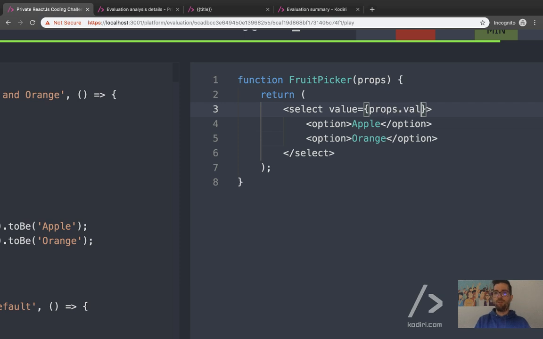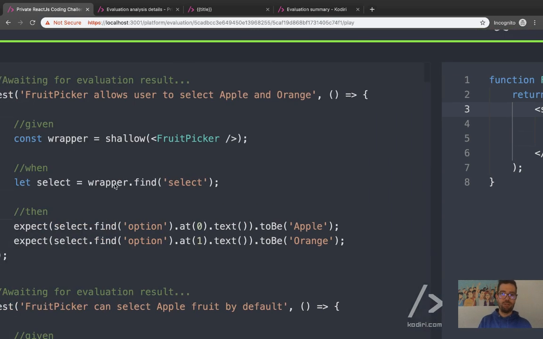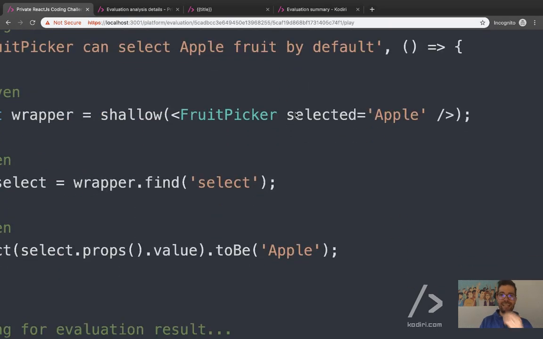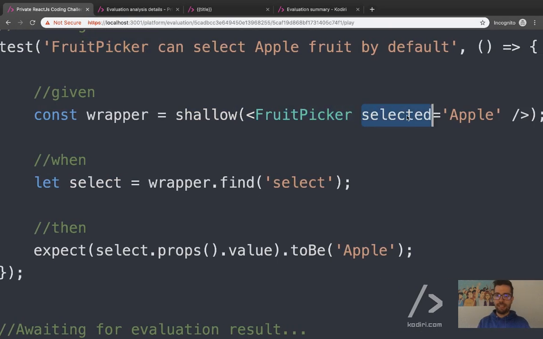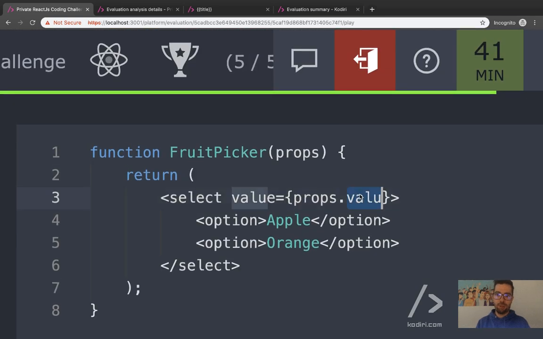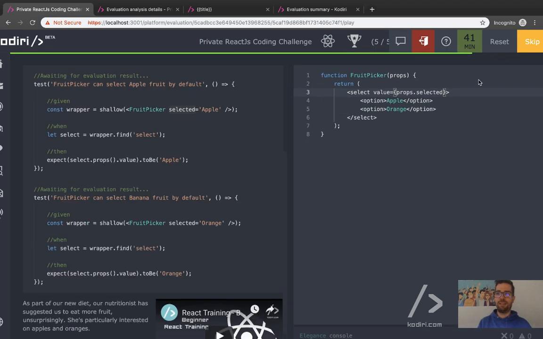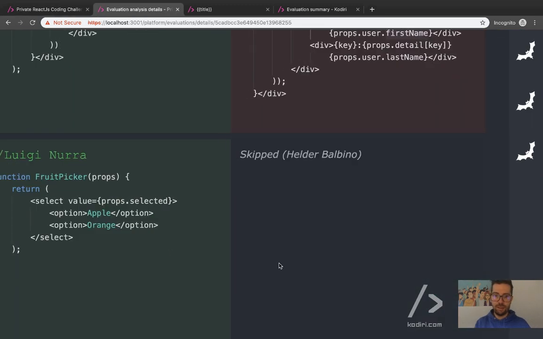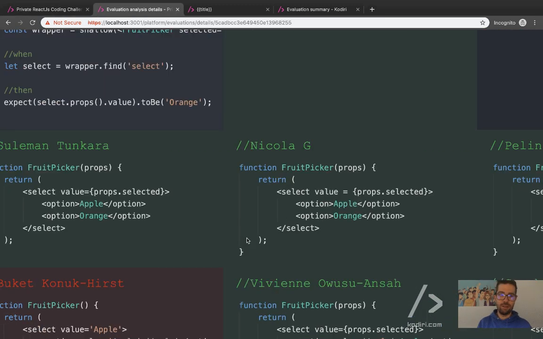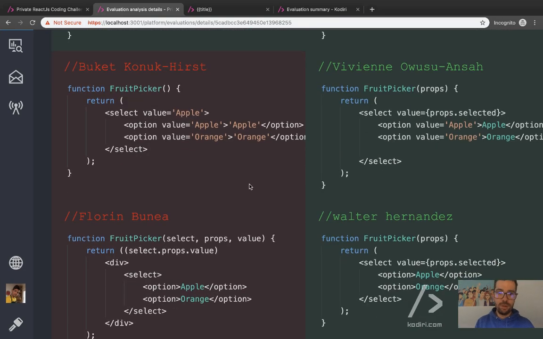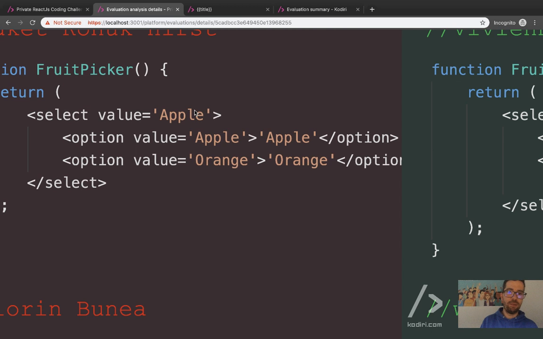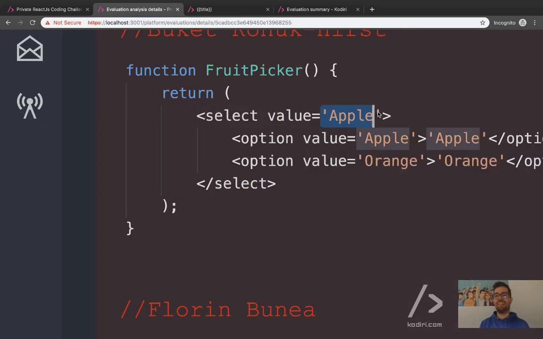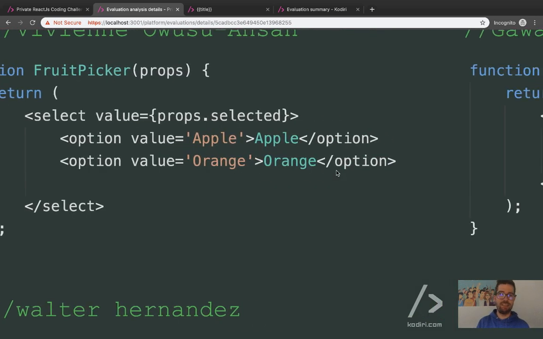Value props dot no. Props dot what? Props dot selected. Correct. Props dot selected. You're absolutely right. Yeah, and I think that's it. Pretty simple, isn't it? Right. All good, all good. Right, again, for Bucket didn't work because she explicitly selected the apple. However, in one of the scenarios, we wanted to select the orange.